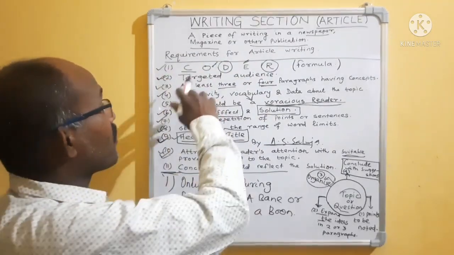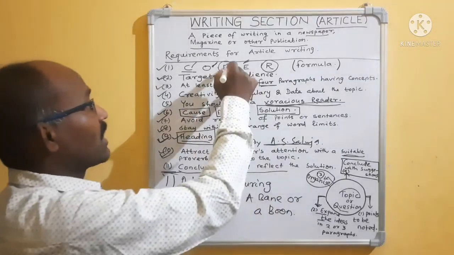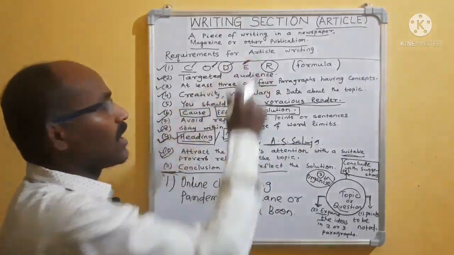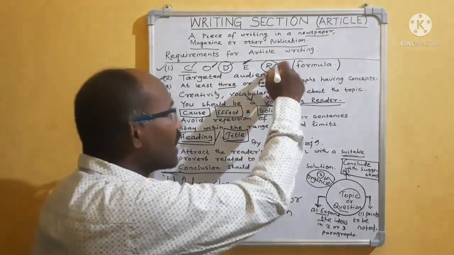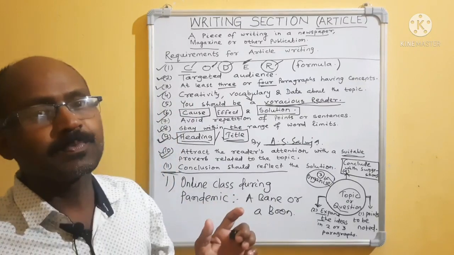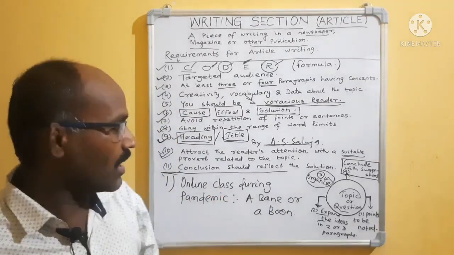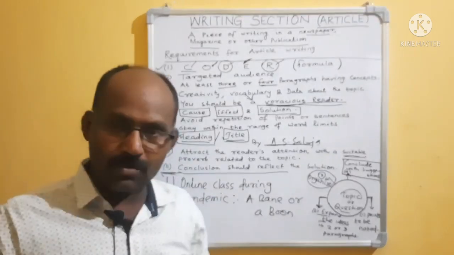After writing, you will find some errors, then edit it. After editing, rewrite and revise it. Then you will get a good article. Number 1: online class during pandemic, a bane or a boon.